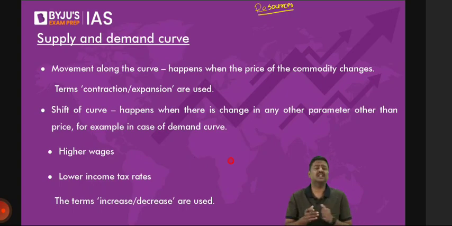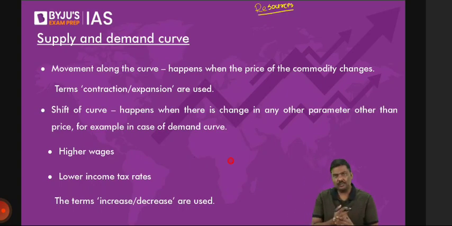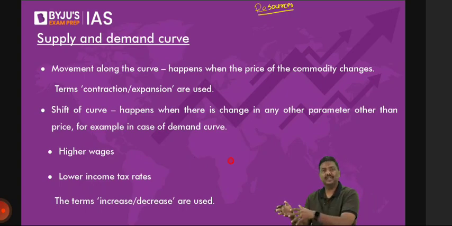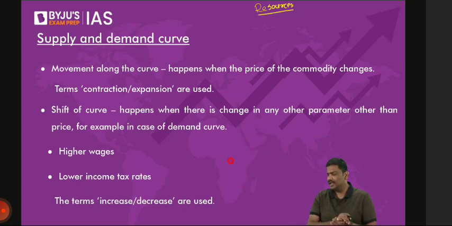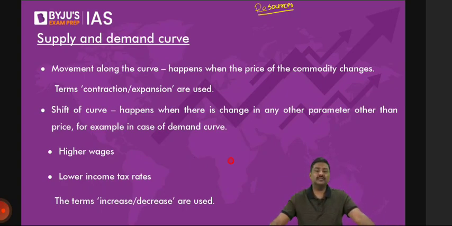Why does it happen? Simple. People will start substituting the products. If the price of tea goes up, I will shift from tea to coffee. It simply means I have substituted tea with coffee. So substitution is done by the people, and that is the precise reason why the demand will go down. The other reason is lower purchasing power: with the same amount of money I will not be able to purchase the same quantity, only a lower quantity. So because of the change in purchasing power and the substitution, people will reduce their demand.